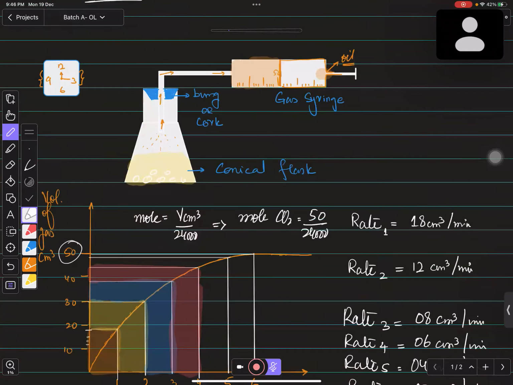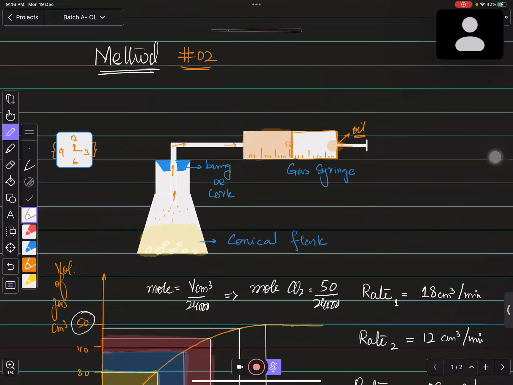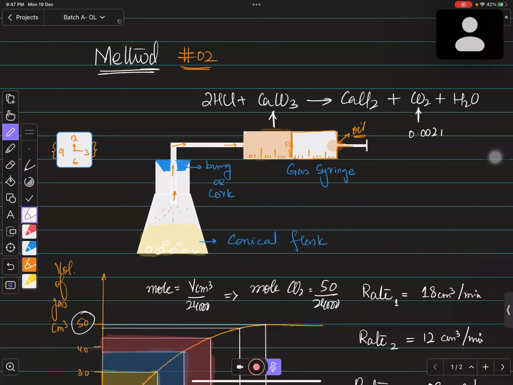And then you can find out by this equation that if 2HCl reacts with calcium carbonate, the salt calcium chloride, carbon dioxide and water are formed. So whatever the number of moles of carbon dioxide, the same number of moles of calcium carbonate will be used. So I can calculate even over here कि हमने कितना used up किया. Just look over here कि आपके पास 50 centimeter cube gas produce हुई है, तो 50 divided by 24,000 will give you 0.0021 moles of carbon dioxide. So definitely it used up 0.0021 moles of calcium carbonate.